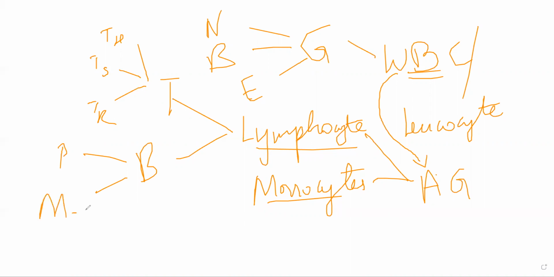Memory B cells, the cells that will make sure that you have memory of different antigens that are coming into your body. Plasma cells will be responsible for immunoglobulin production. You will have memory T cells as well.